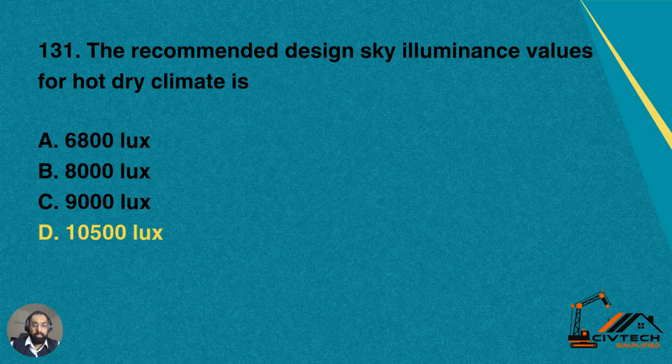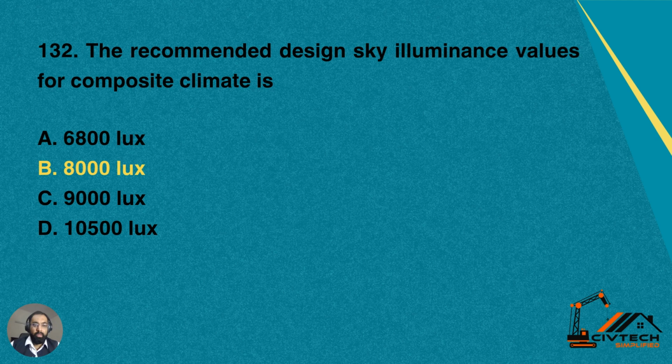For the hot dry climate region, what is the recommended design sky luminous value? The options available are A 6,800, B 8,000, C 9,000, D 10,500. For hot and dry climate, the value is maximum, which is 10,500 lux.